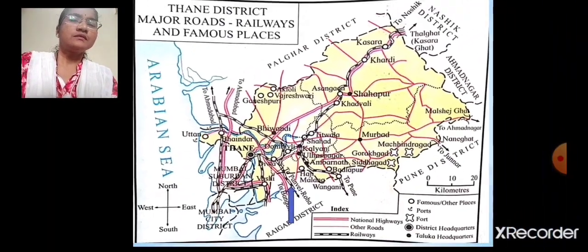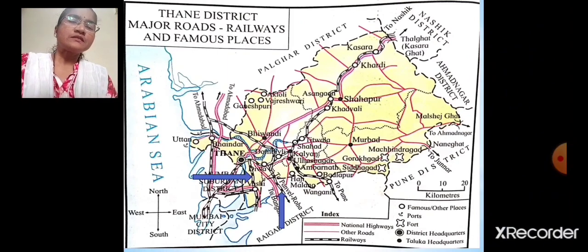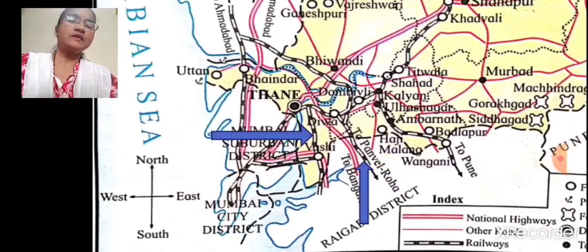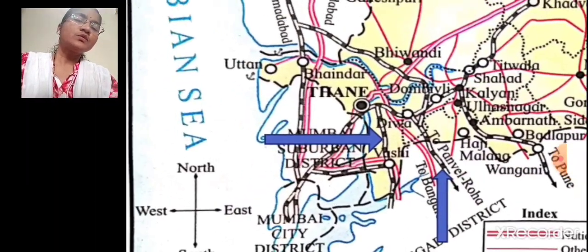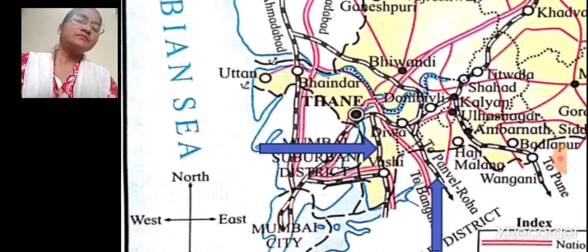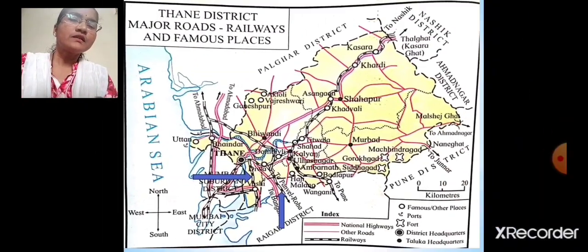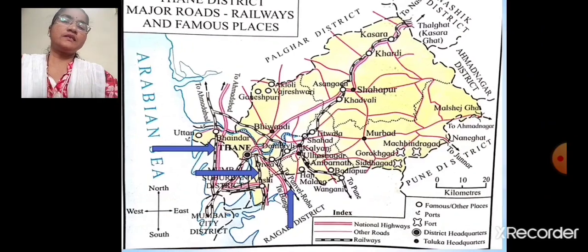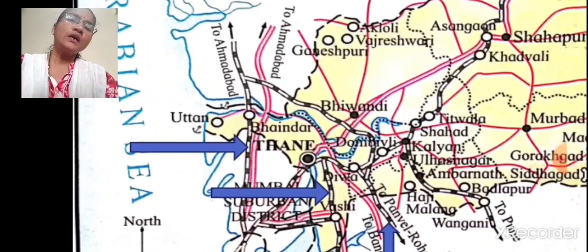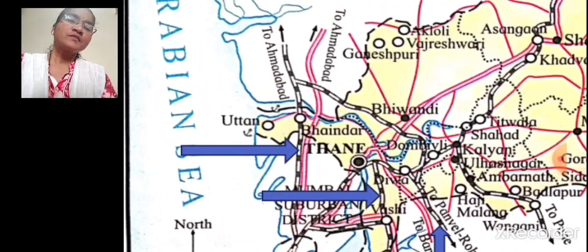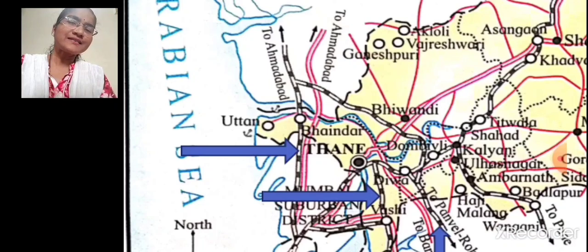Then next is this one. This railway route goes to Vashi. Then the next one, this railway route goes to Ahmedabad. This track you can see, track sign.